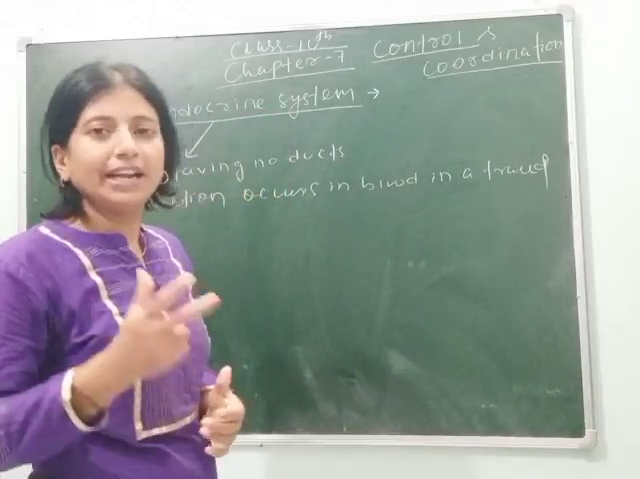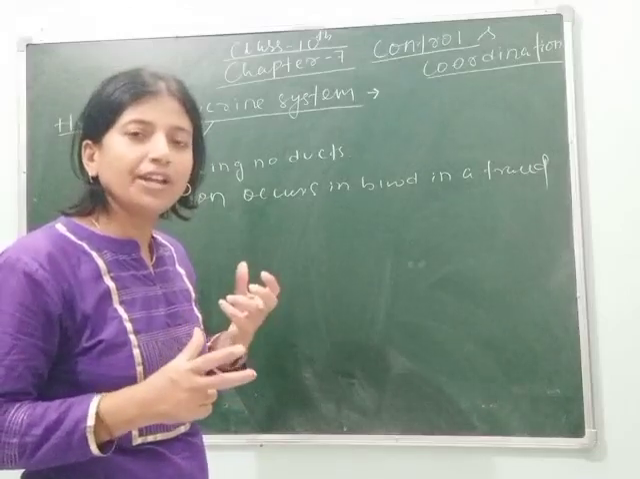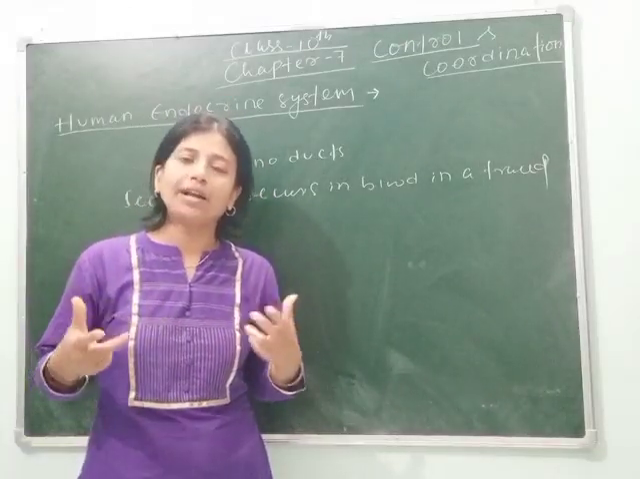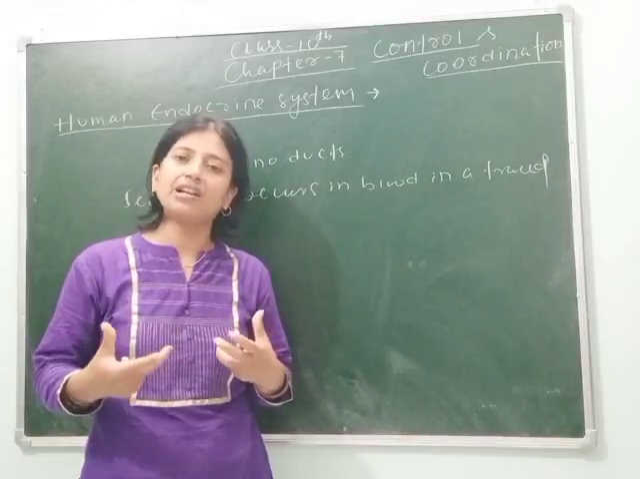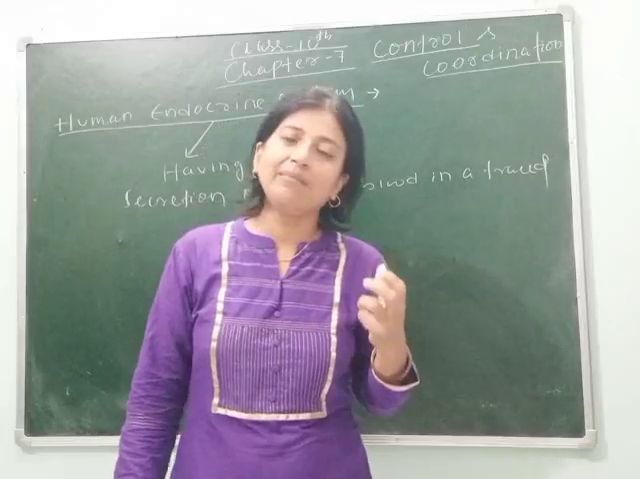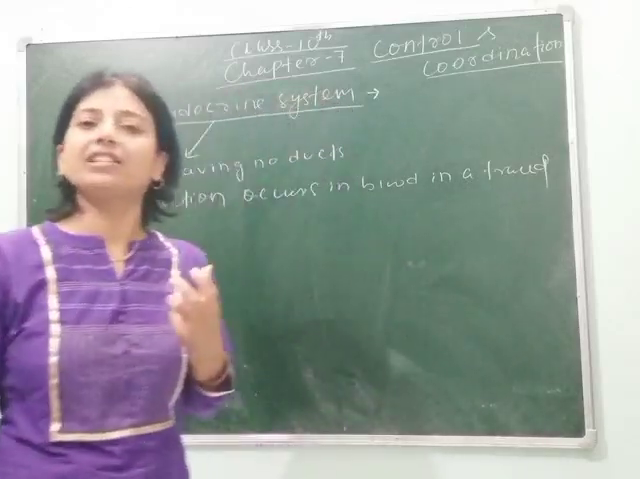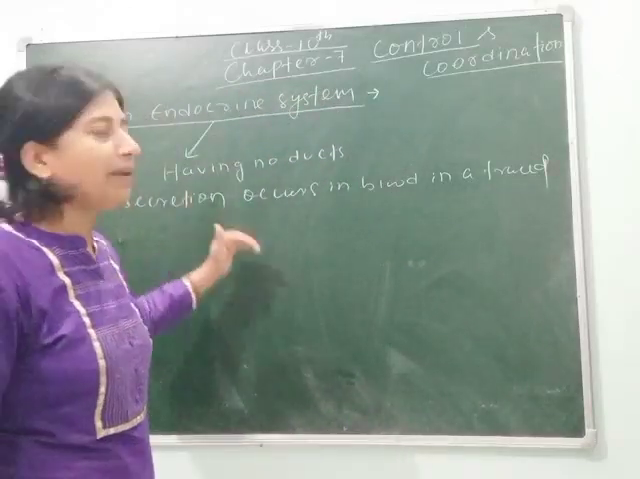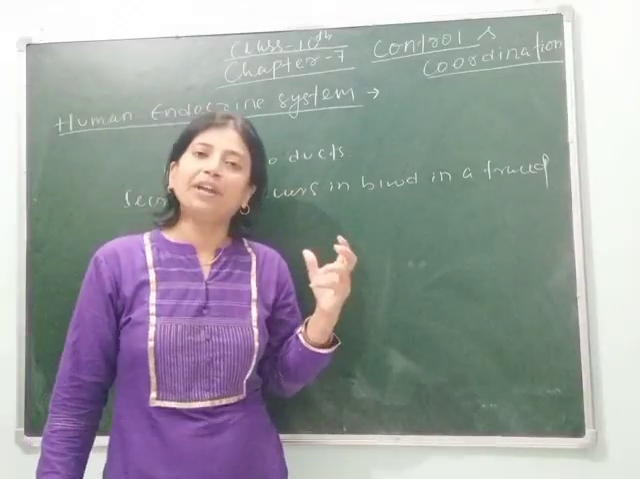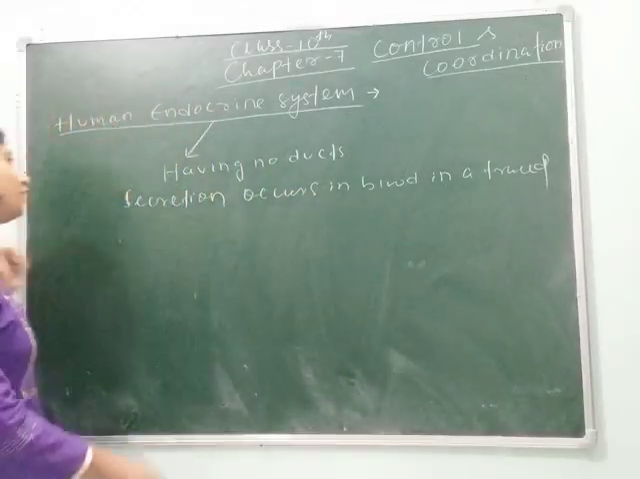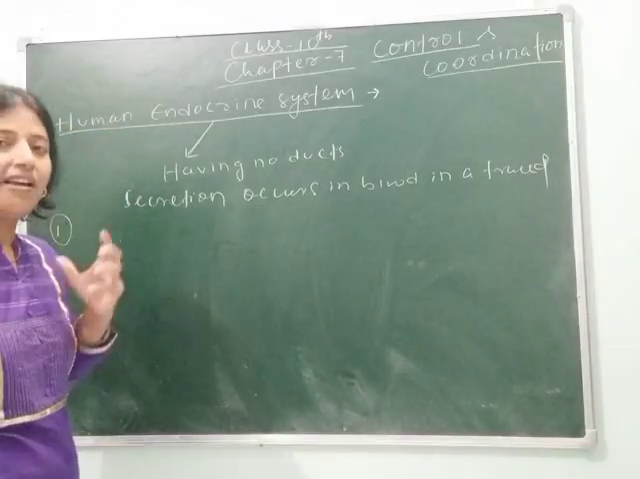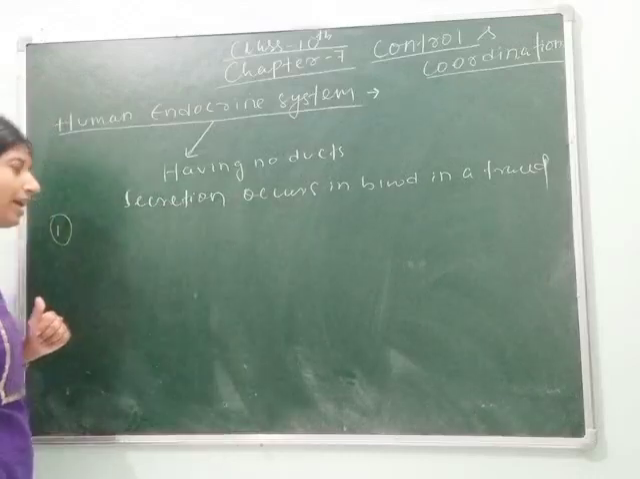And as we know, the endocrine system is the second coordinating system of the body. Not only does the brain control all the activities happening inside our body, but the endocrine system also plays an important role in controlling various activities that take place in our body. So let's understand what the different types of endocrine glands are.